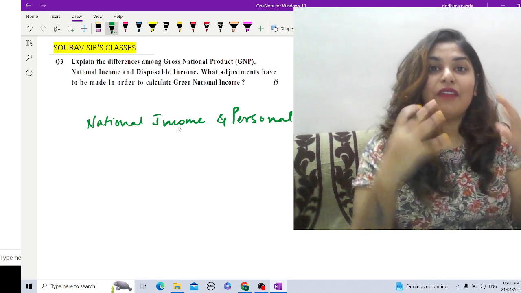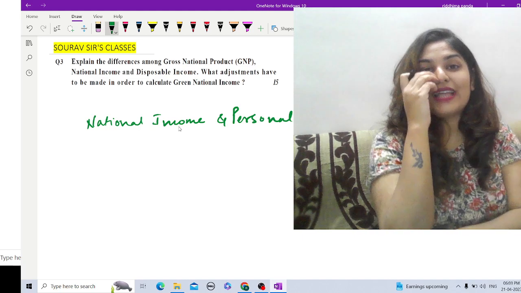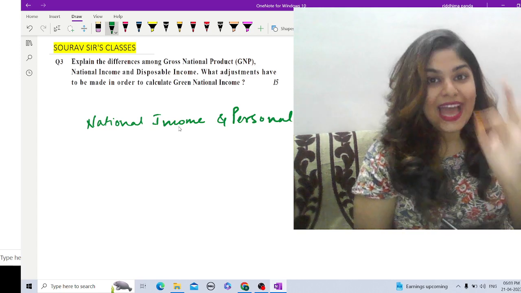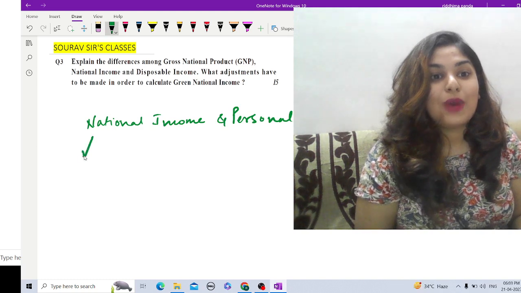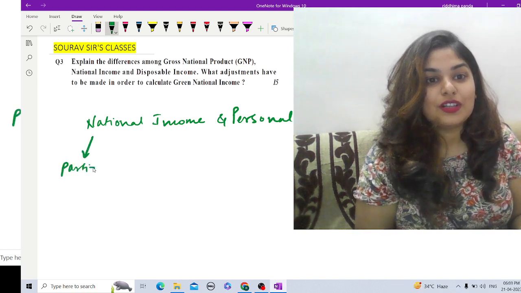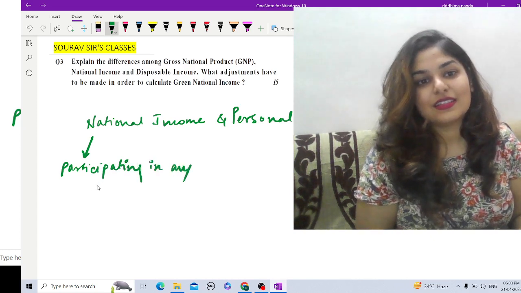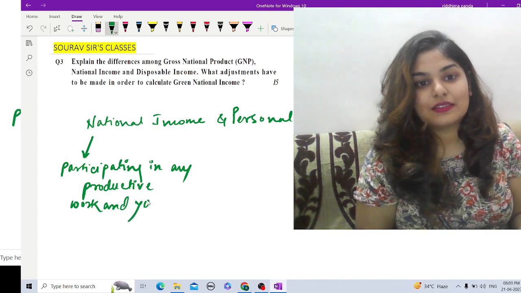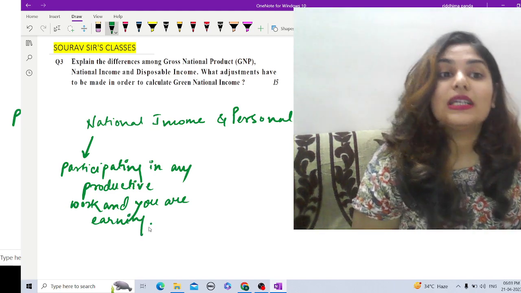Every income that we receive is not a part of national income. So what is national income then? National income is only that part of our income that comes through participation in productive work. You are participating in productive work and you are earning, so that becomes your national income.